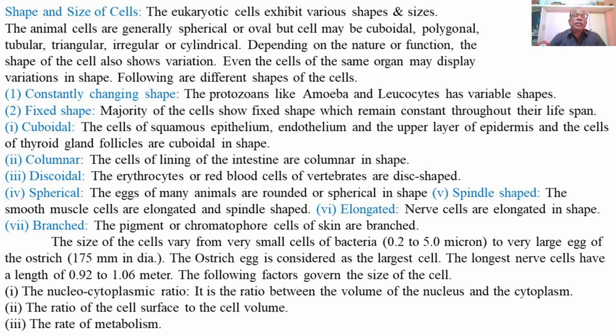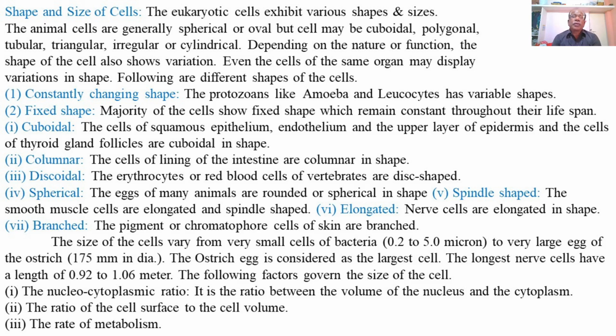Cuboidal: the cells of squamous epithelium, endothelium, and the upper layer of epidermis, and the cells of thyroid gland follicles are cuboidal in shape, means having a square-like shape or a cube-like shape, and such cells are found among the squamous epithelium or endothelium and the upper layer of the epidermis, and the cells of the thyroid gland follicles are cuboidal in shape.